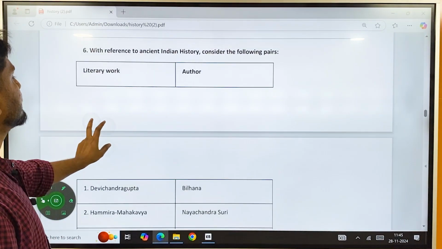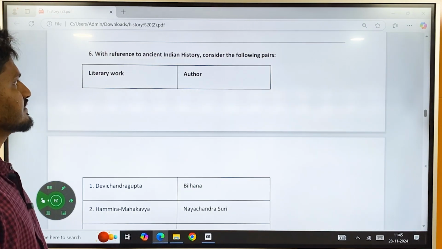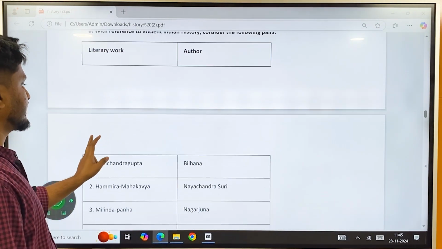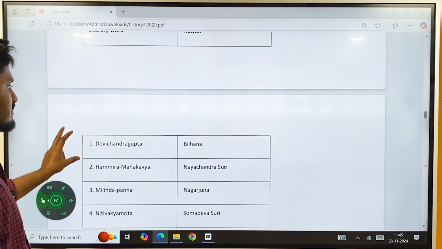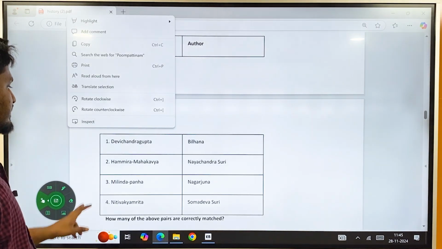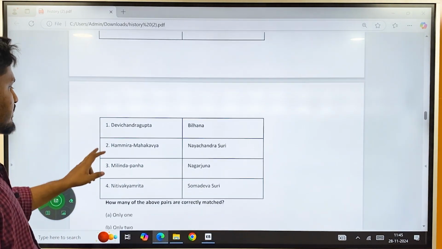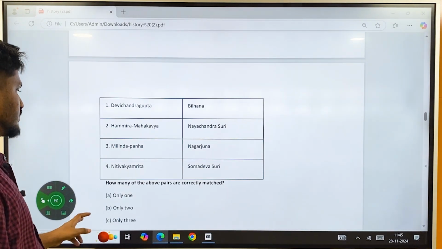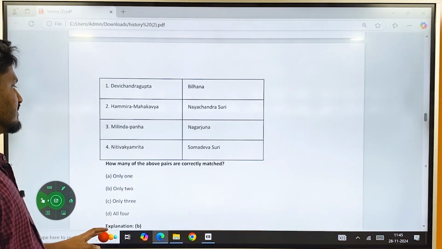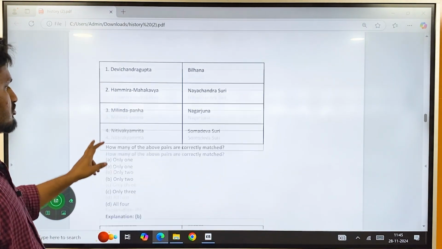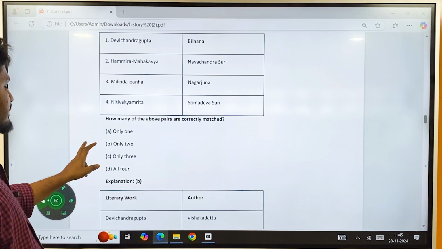The next one is question six. With reference to ancient India, consider the following pairs of literary work and author: Devi Chandragupta, Bilhana; Hammira Mahakavya, Naya Chandra Suri; Milinda Panha, Nagarjuna; Niti Vakyamitra, Somadeva Suri. So the correct answer here is B, only 2.